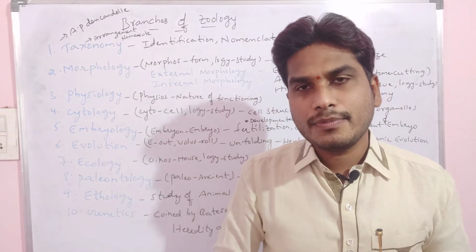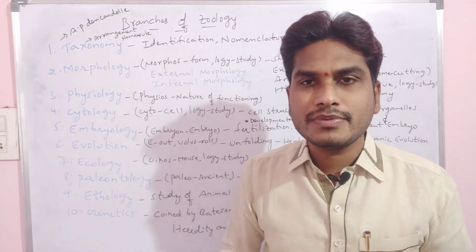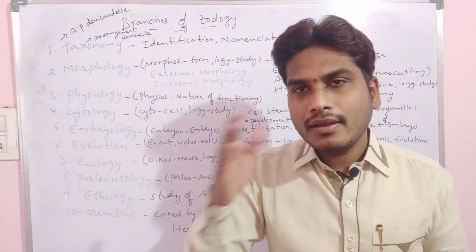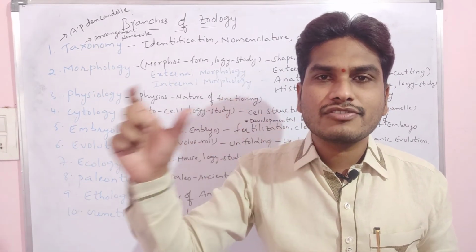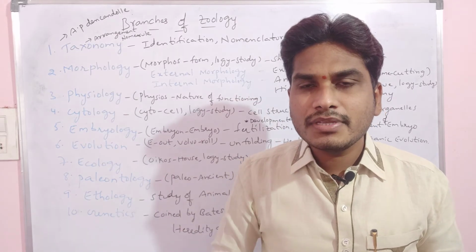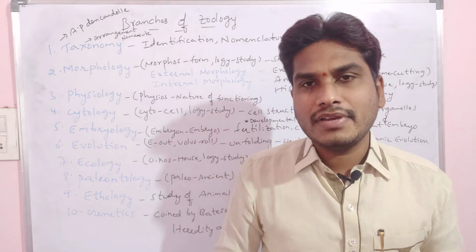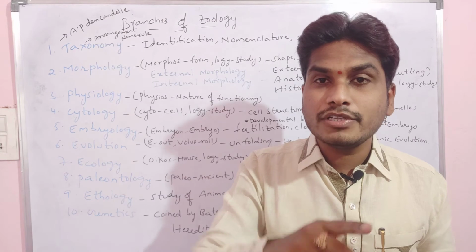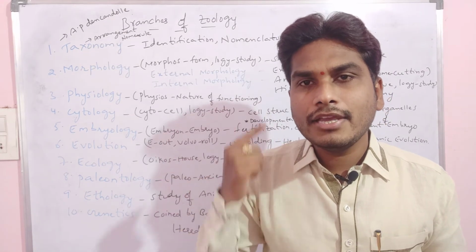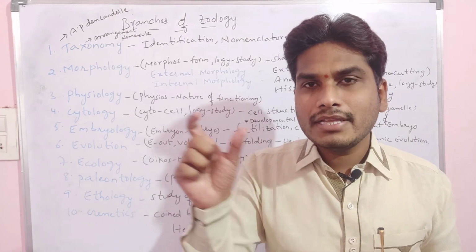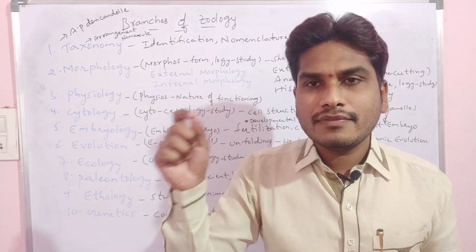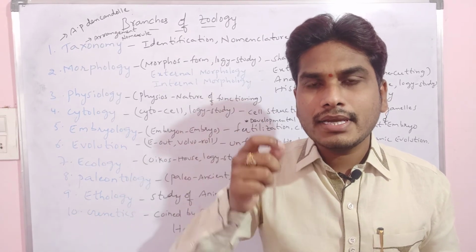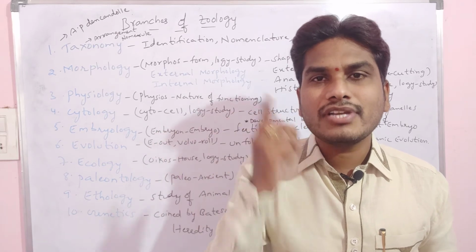Again, based on their position, we are dividing morphology into two types: external morphology and internal morphology. The name itself indicates external morphology means the study of the external characters. Internal morphology means the study of the internal characters. Again, we are dividing internal morphology into two things: anatomy and histology. Anatomy is a branch of zoology which always deals with the study of the internal arrangement of the organs and organ systems and about their structures.